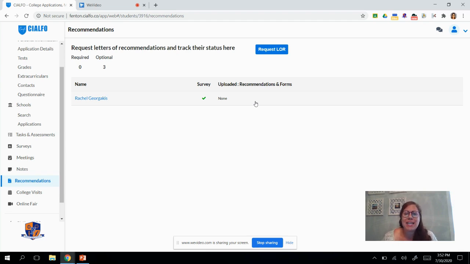And the reason you don't want to see it is because then the colleges will know that you have waived your right to see the letter of recommendation. They will ask you to waive your right. We would like you to do that. It allows colleges to know that your teacher was able to write that letter without any influence from you or your parent, and was able to write that in a really honest and thoughtful way about you.